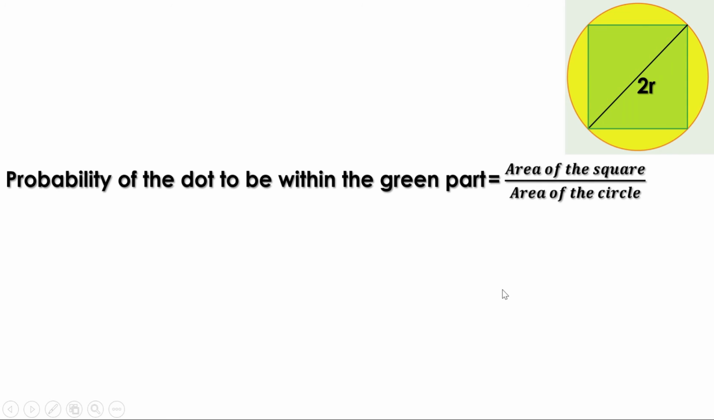Now let us find the probability of getting the dot within the green square. That is equal to the area of the square divided by the area of the circle. Here the area of the square is 2r square and the area of the circle is pi r square. So this can be written as 2r square by pi r square. We can cancel r square from both numerator and denominator. Then we get 2 by pi. That is, the probability of getting the dot within the green square is 2 by pi.